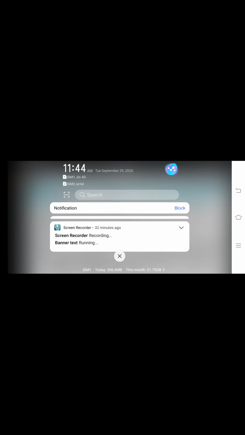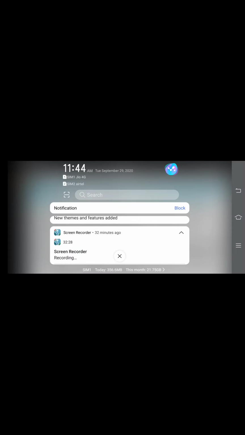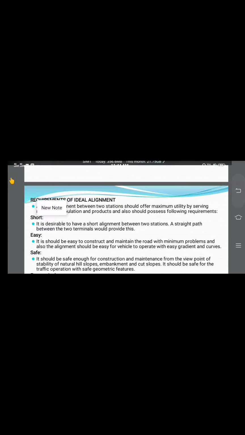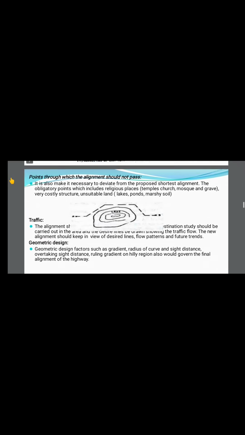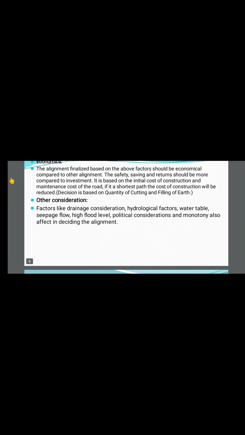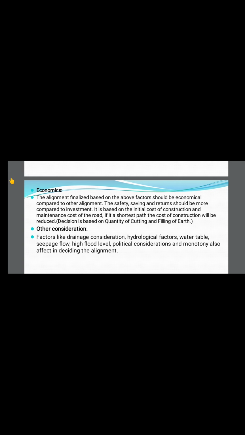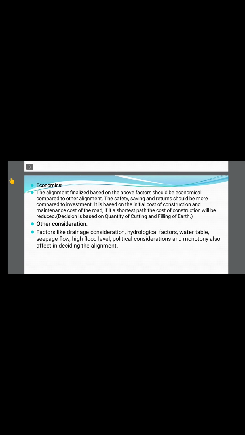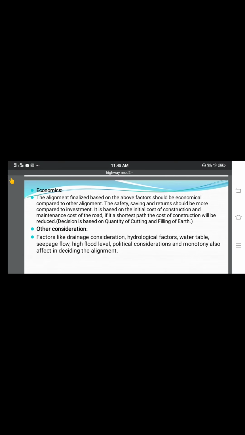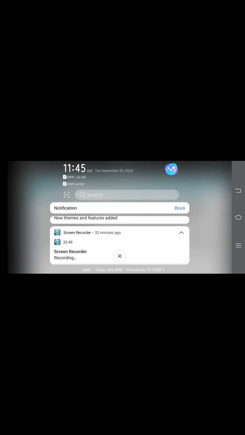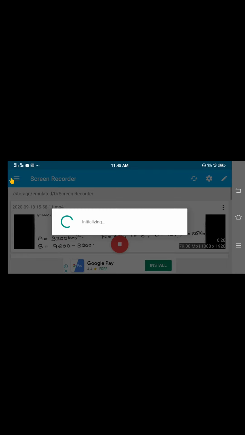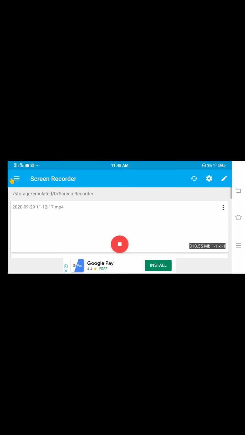Clear so far? Okay. We'll meet in the next class. We'll study the various things, that is engineering survey for highway location. Please, if you are having any difficulty in understanding or anything, please feel free to ask me questions. If you have any doubt or difficulty, please feel free to ask me.